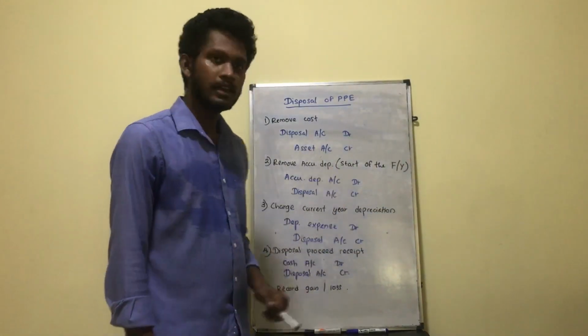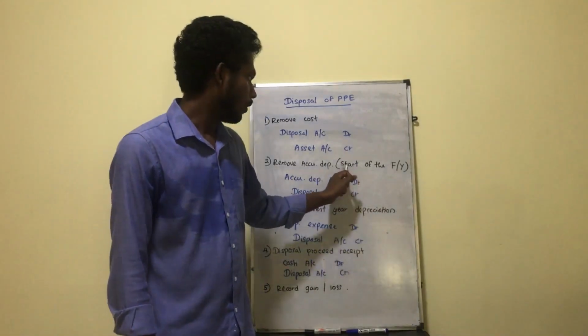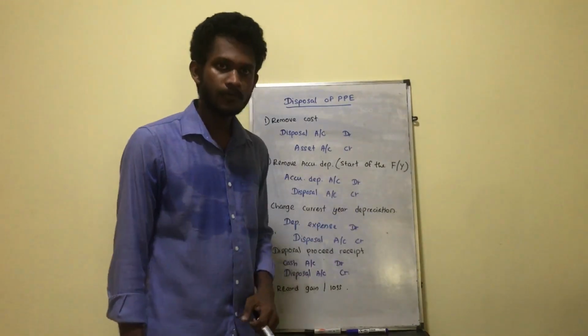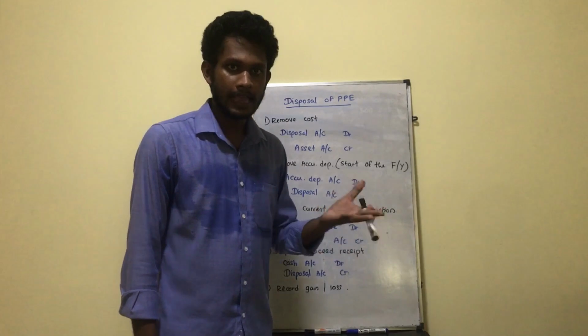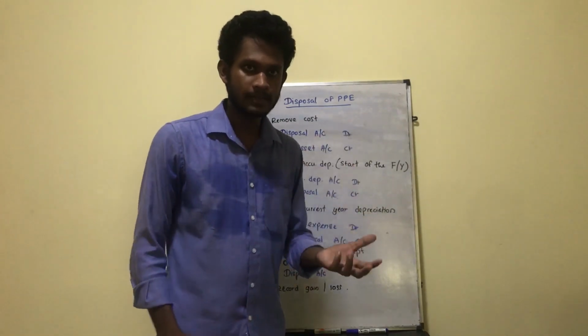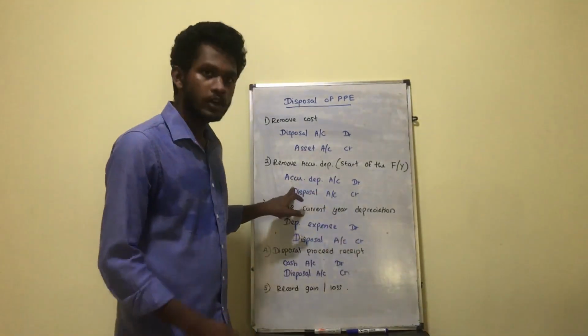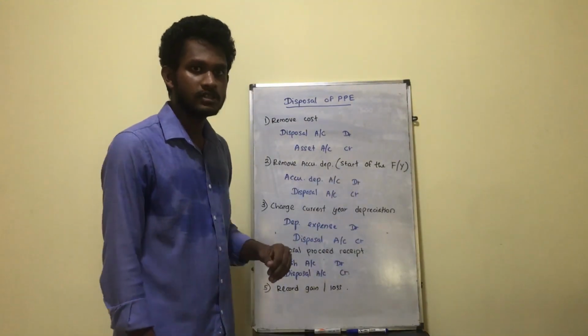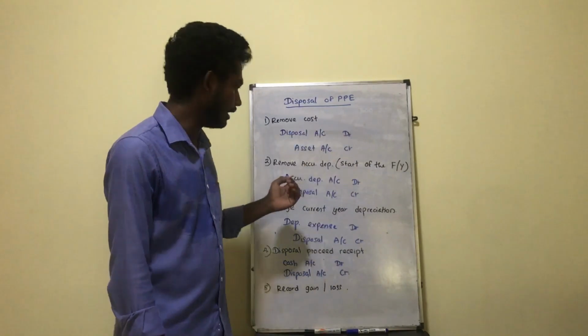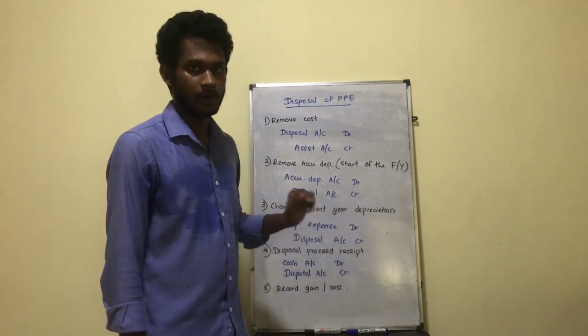And then remove accumulated depreciation. That is only up to the start of the financial year. That means the accumulated depreciation for that asset only up to the starting date of the financial year. In order to remove that, since accumulated depreciation has a credit balance, you have to debit it and credit the disposal account.